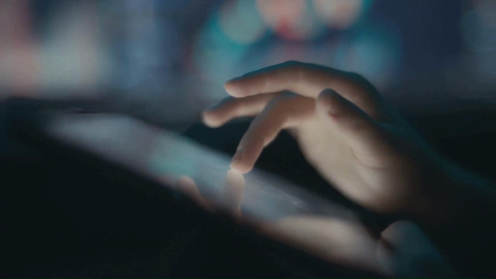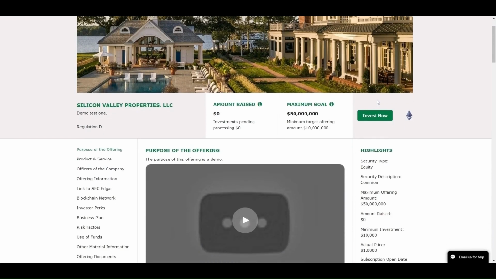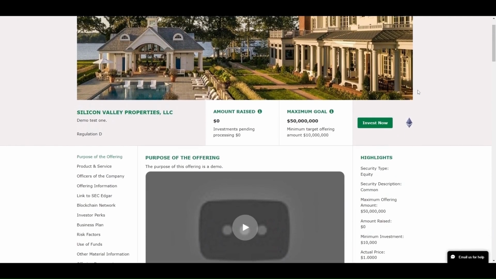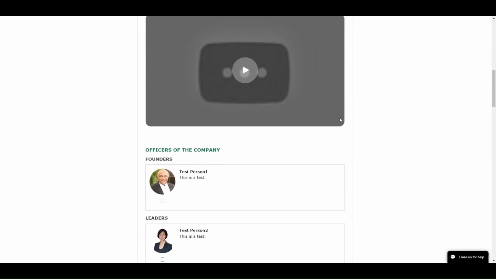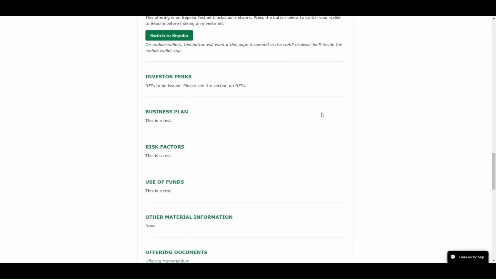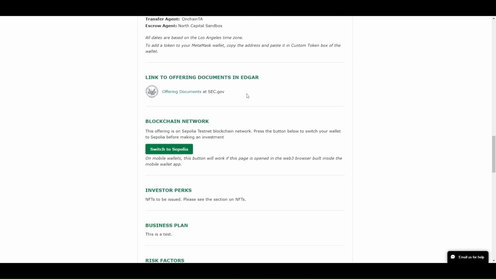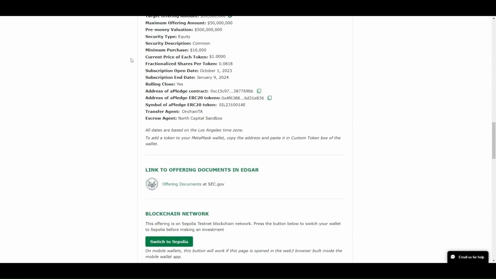Now, as an investor, I'll visit the Akemona-dev2.com portal. And here is the investor portal. The Silicon Valley Properties offering is right here. The maximum goal of the offering is $50 million. The terms and conditions defined by the issuer are here. The information about the offering, linked to Edgar documents and risk factors. In the interest of time, we had filled all entries as tests. So, you'll notice the test printed everywhere on this page.